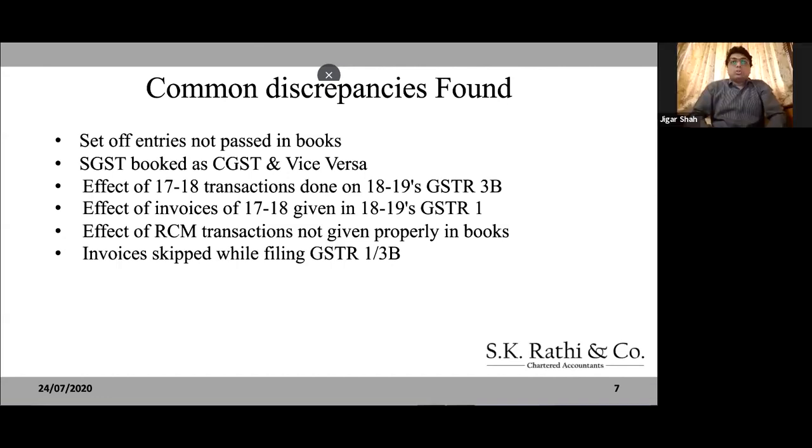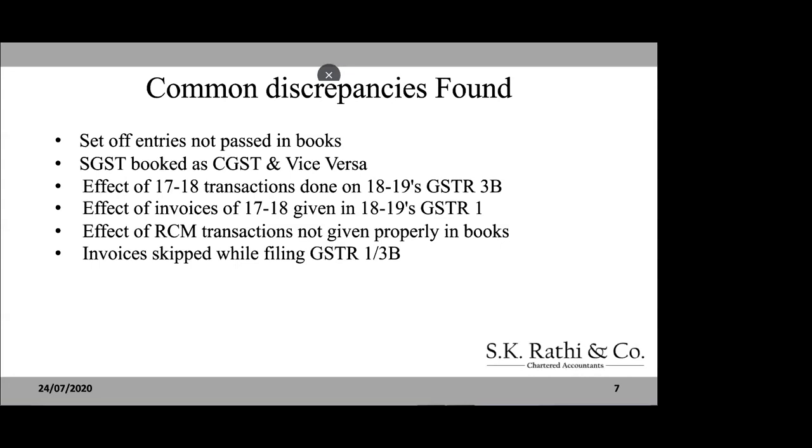Yeah, so you have missed a bus. So what I'm understanding is that you have received the advance in December 2018, and you have raised the invoice in March 2019.